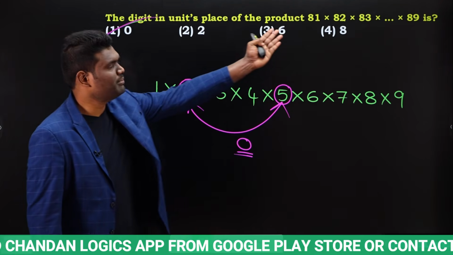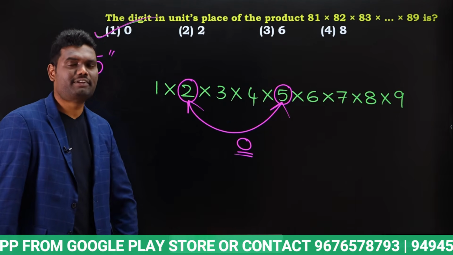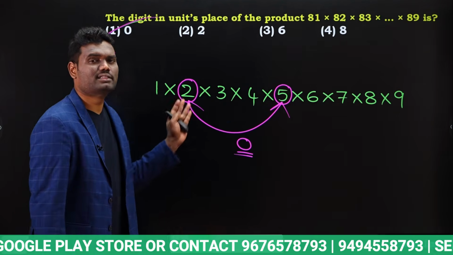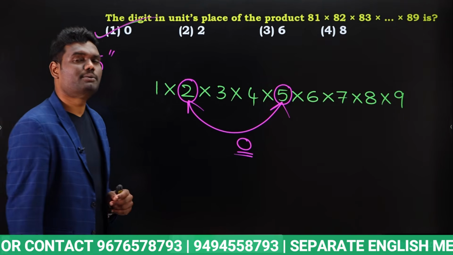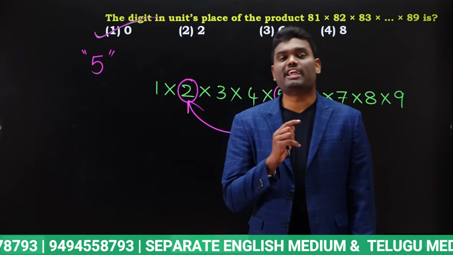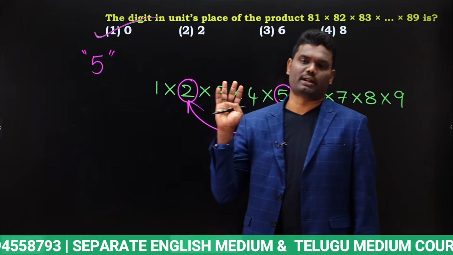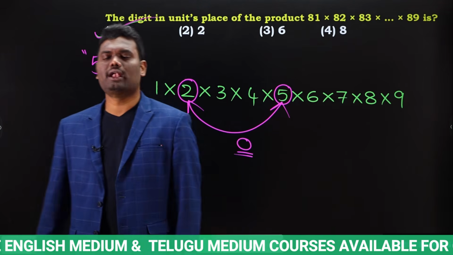Okay, if the question is similar to this, and if you don't have even numbers, which means you will have only 1, 3, 5, 7, 9, then what is the last digit? Then we need to get the answer as 5. Why? Because 5 multiplied with any odd number, last digit will always be 5.